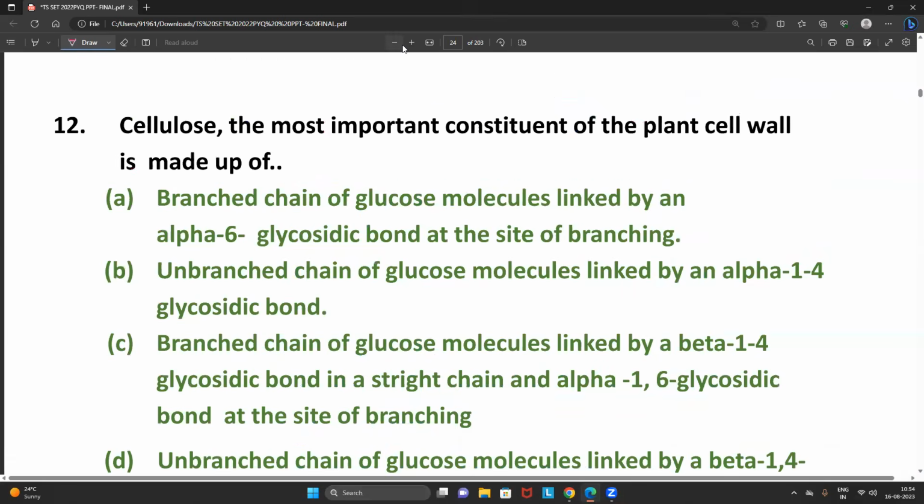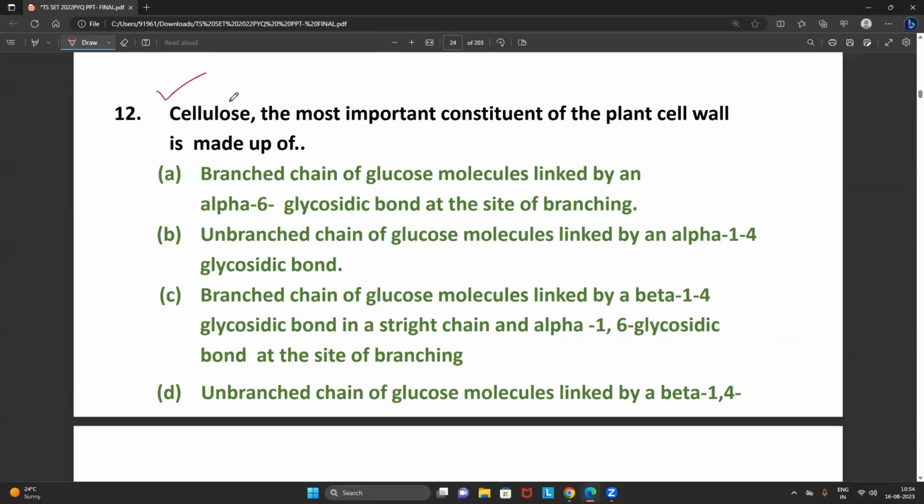Next one. Very simple, straightforward question. Cellulose. Every student commonly knows this is also a kind of intermediate question only. What is the cellulose? Important structural polysaccharide which is present in the plant, which will provide a great strength and stability to the plant, which will provide the mechanical strength.